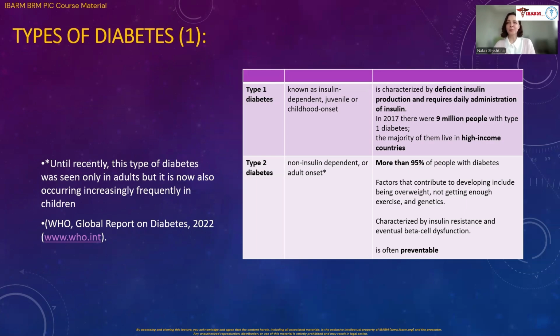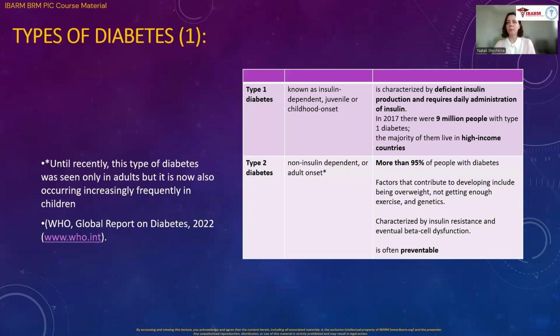So, types of diabetes. First of all, we're going to talk about type 1 diabetes. It's the well-known insulin-dependent, juvenile and childhood onset diabetes. What is it? This diabetes is characterized by deficient insulin production, and it requires daily administration of insulin.